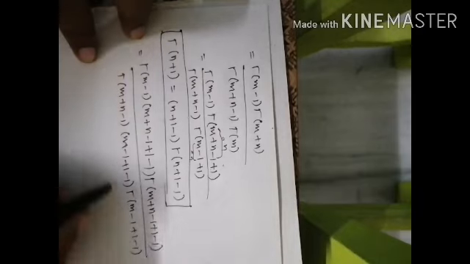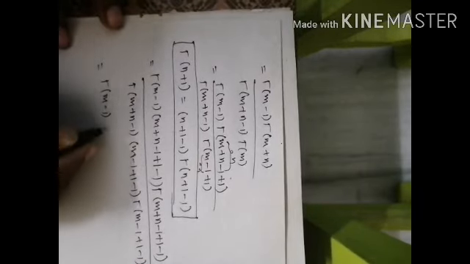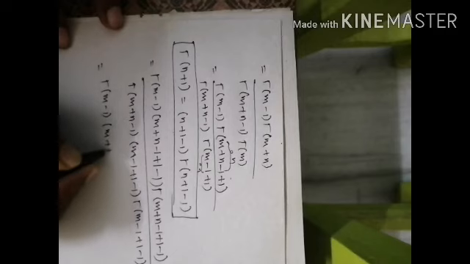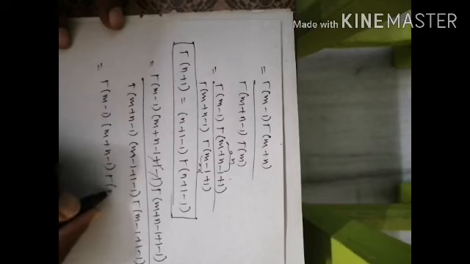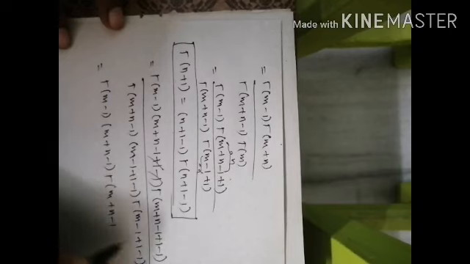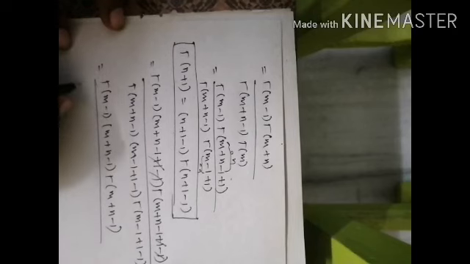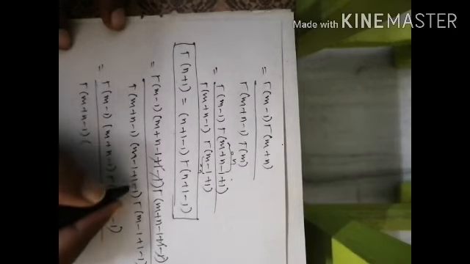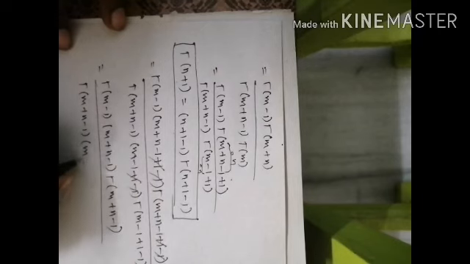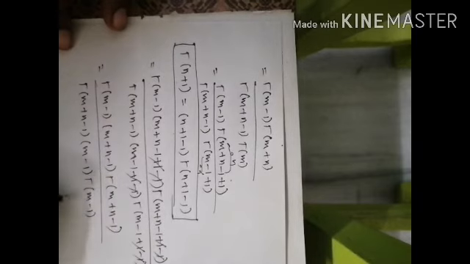So here the plus 1 minus 1 will get cancelled. The remaining terms: gamma of m plus n minus 1 plus 1 minus 1 gets cancelled, divided by gamma of m plus n minus 1 into gamma of m minus 1 remaining.